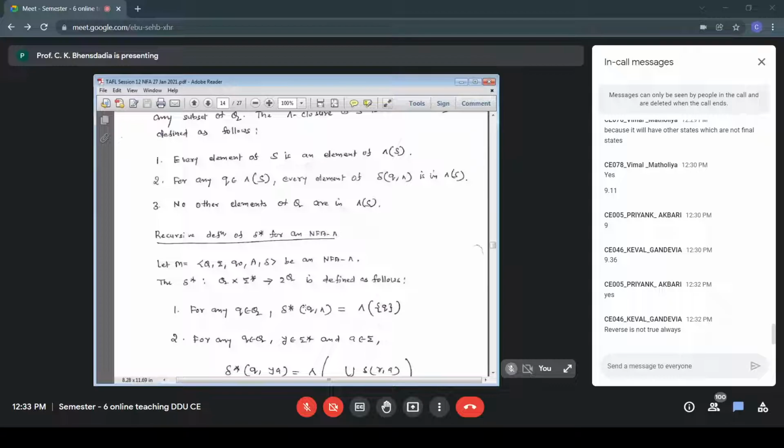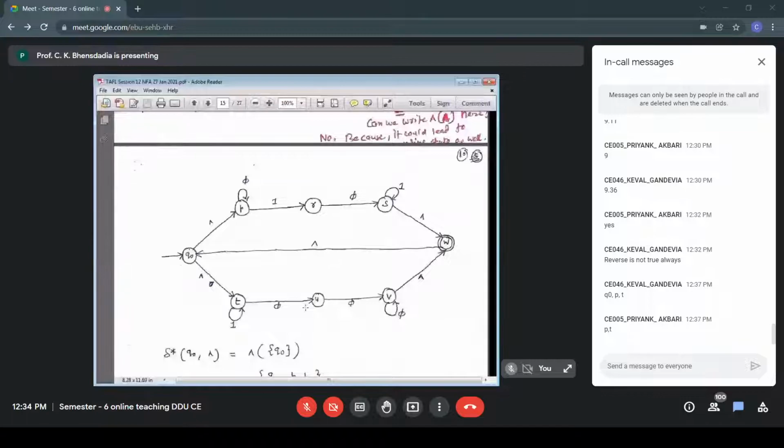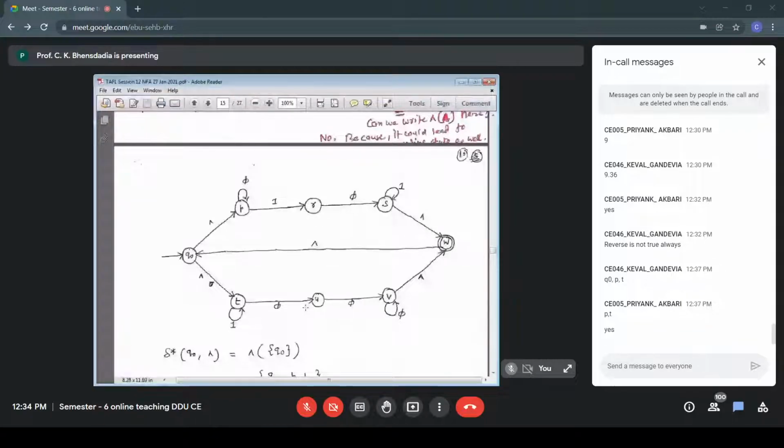So here, null closure of Q0. My first answer is Q0. And from Q0, which are the states I can visit on null? That will be P and that will be T. So rightly said, Keval, Q0 P T. It is Q0 P T. Priyank, Q0 will also be there. All the elements of S are there. Yeah, so the answer is Q0 P T.